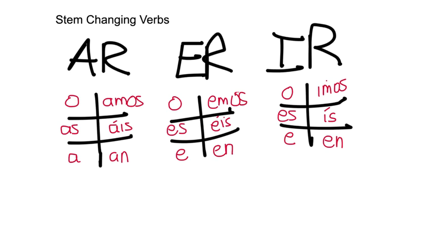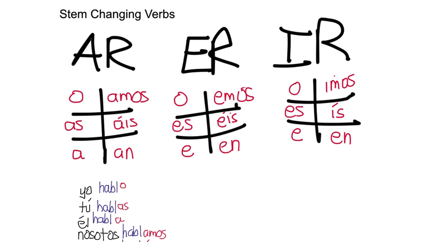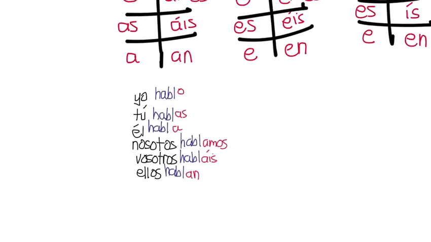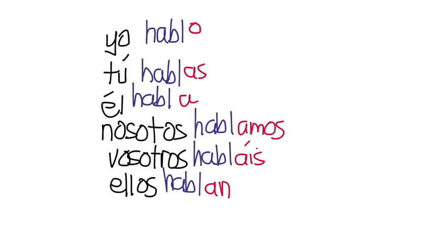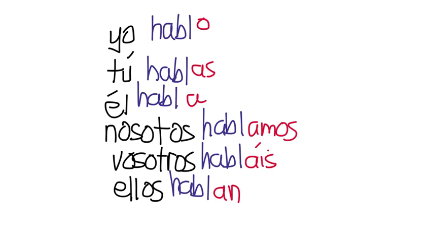And with each of the verbs that we have, when we use them in sentences, we also have a stem. For example, we have the verb hablar, which is an AR verb. Now notice, over here we have all of our endings that came from the chart above. Those are our verb endings. And we have right here HABLA, or HABL actually, which is the stem.